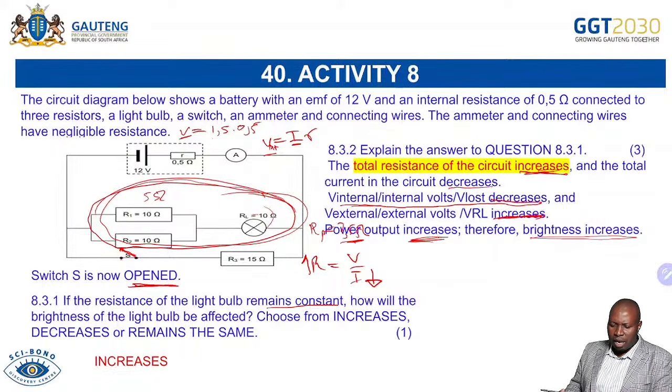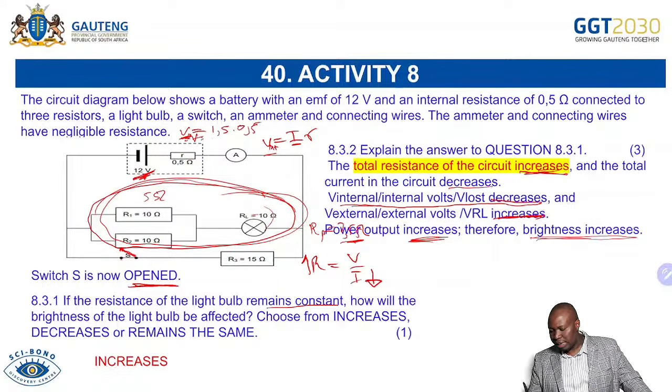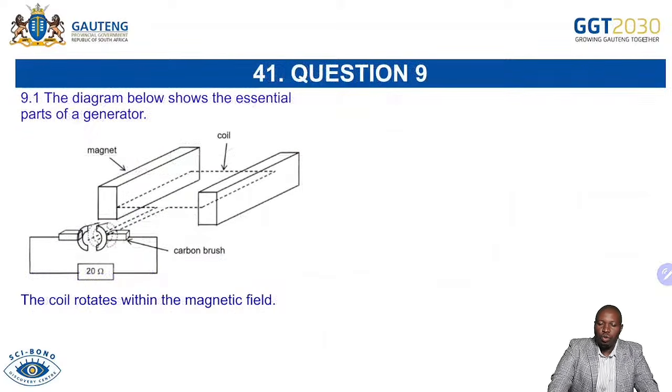Where is that V coming from? Remember, we're saying V internal is decreasing. It's not that the 12 volts is becoming more. We are having 12, we decrease V internal. When you decrease V internal, it now goes out as more voltage that is coming out. And when we have more voltage, we're going to have more brightness. That is the type of question that definitely I'll want you to answer.